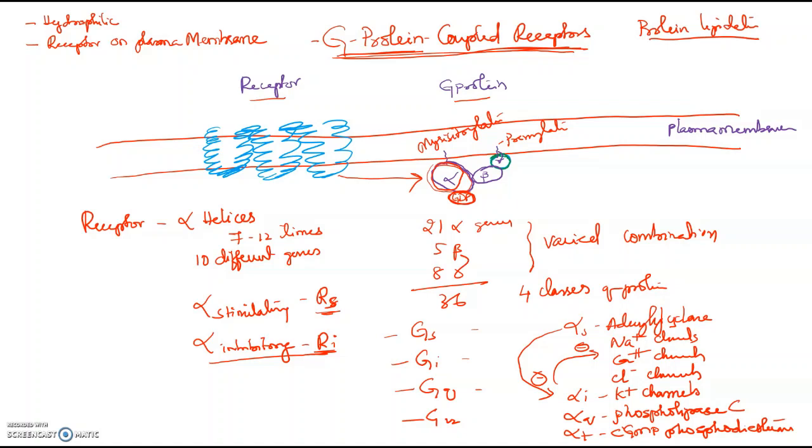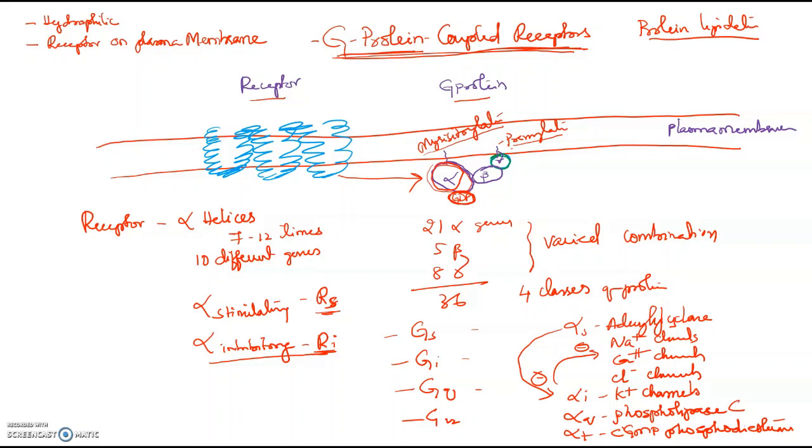If an isoprenoid unit is attached, we call it prenylation. So these proteins are attached to the lipid plasma membrane by protein lipidation. The alpha subunit is attached by myristylation, and the beta gamma subunit by prenylation.